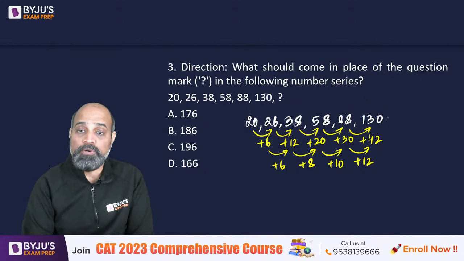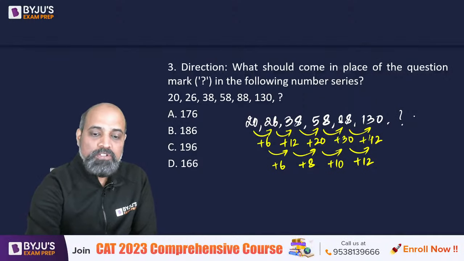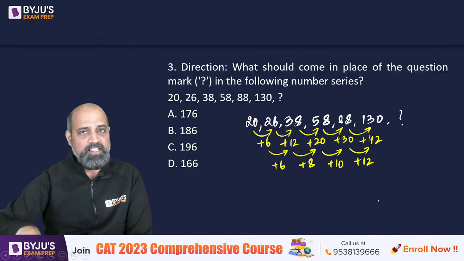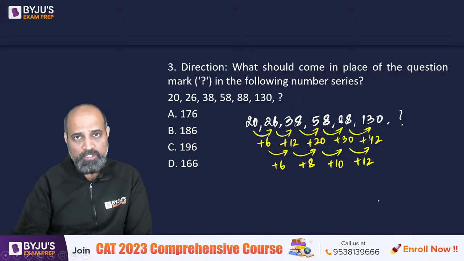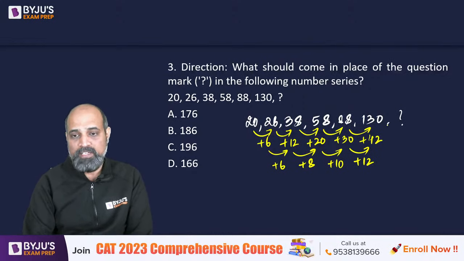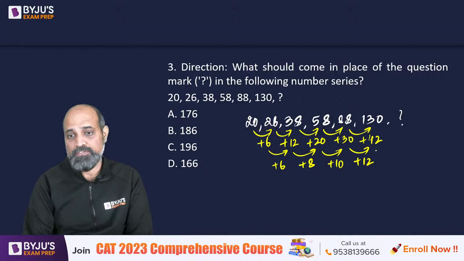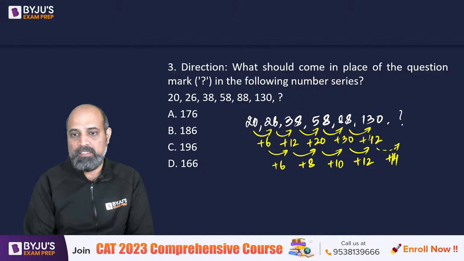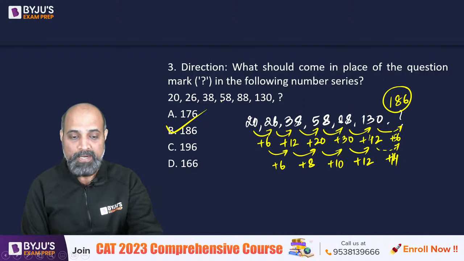And since we don't know the last answer, I think this is good enough. We don't have to further check, right? The difference is going to be 2 throughout if we take the difference once more. So third level difference aayega fir se, same as the previous question. If there is a change of 12, the next change should be 14. That means the next change should be 42 plus 14, which is 56. So 130 plus 56 is going to give us 186. Bravo.